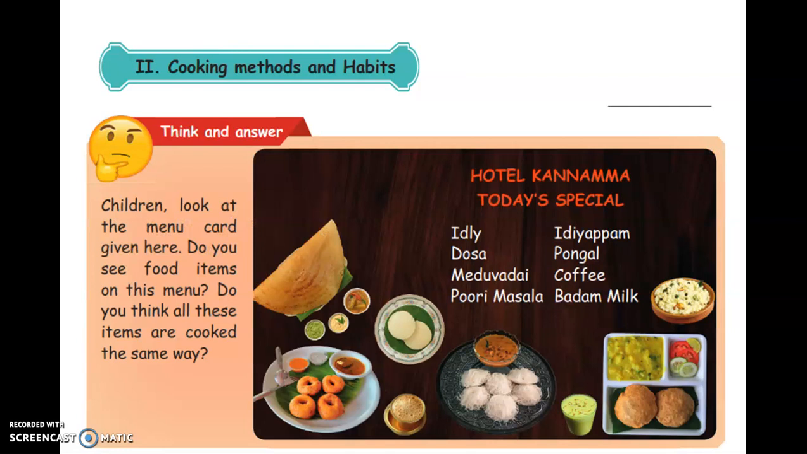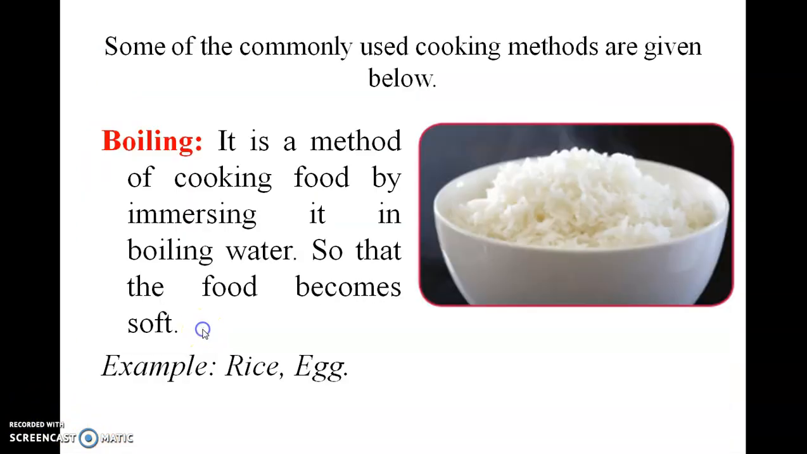Cooking methods and habits. Friends, did you identify what is this? Yes, this is a menu card. You can see menu cards in hotels. Some of the cooking methods. Friends, now let us see the boiling. It is a method of cooking food by immersing it in boiling water so that the food becomes soft. Example, rice and egg.